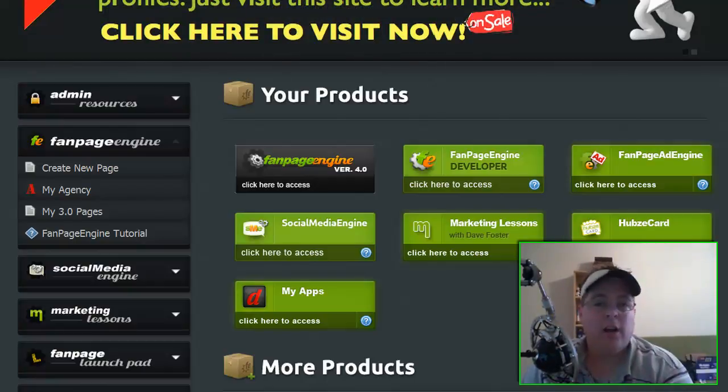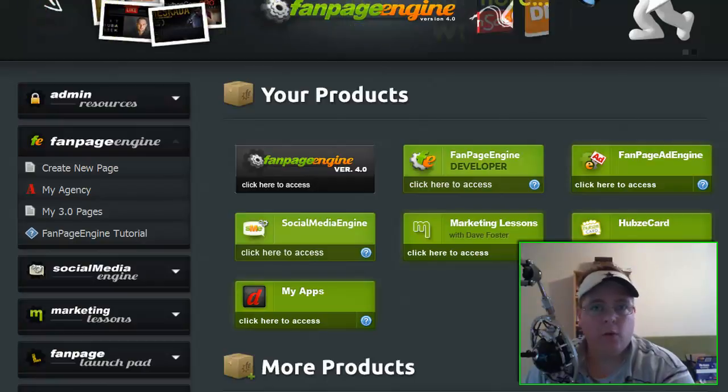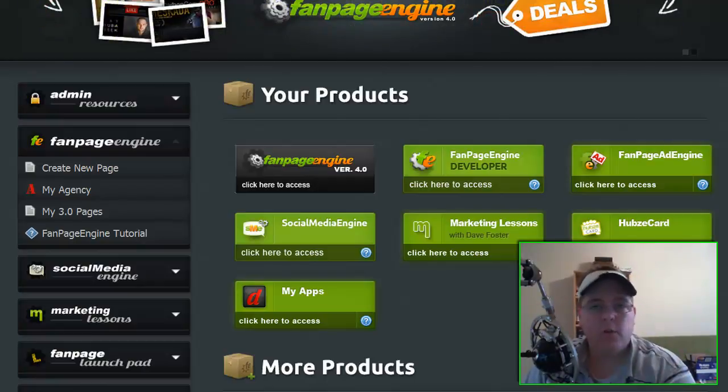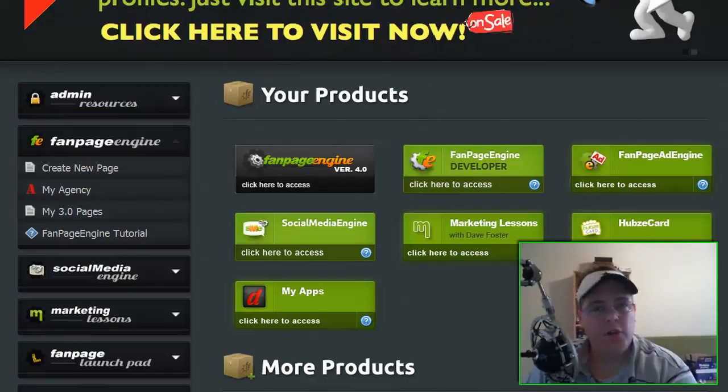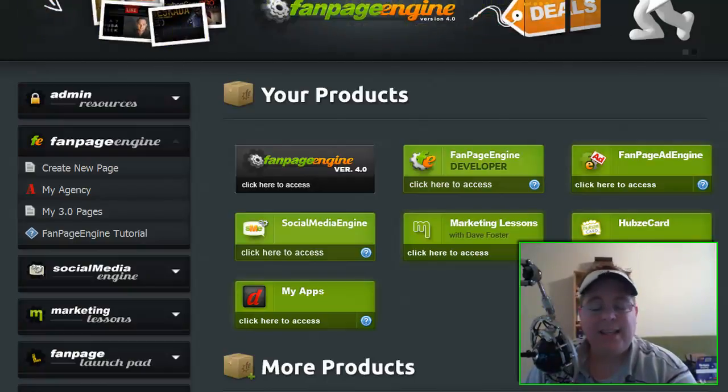So you need to create all your pages now inside 4.0. There's no reason not to, because 4.0 is a lot better, and we are not going to offer any support with 3.0 moving forward. As of today, February 28th, we will not offer any support for 3.0. It's going to be there for you to access and edit the pages you already have up, but we're going to deprecate it, basically like Facebook has with FBML, and come May 31st, 3.0 will be gone completely. You will not be able to access it or do anything.